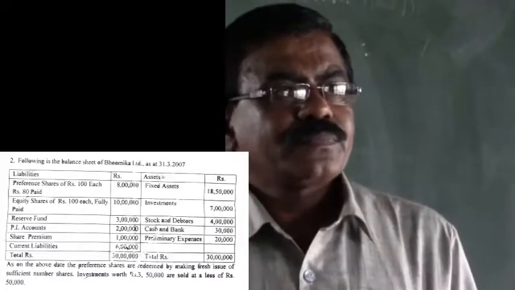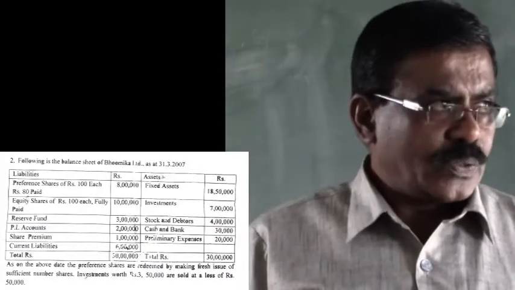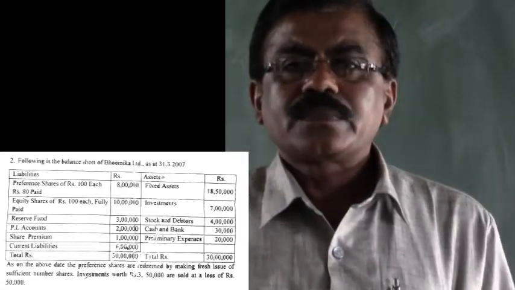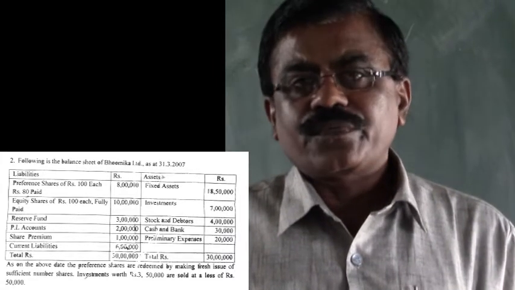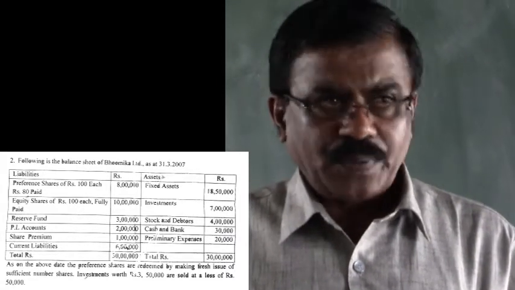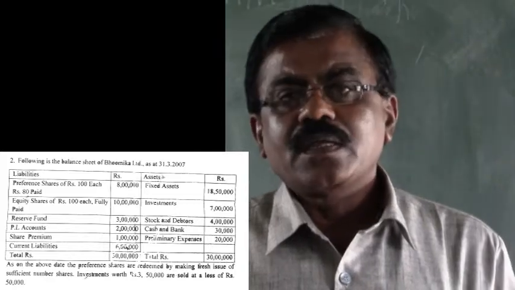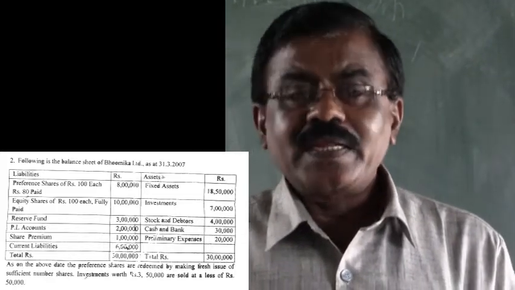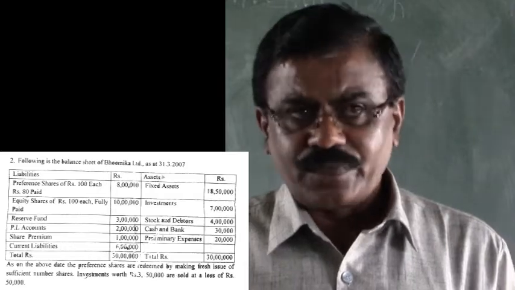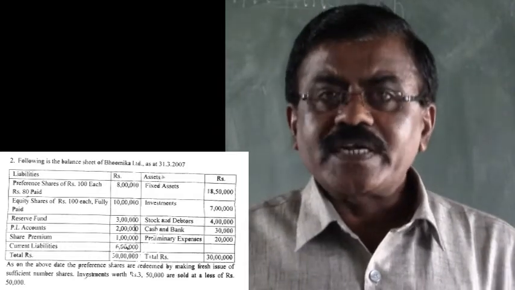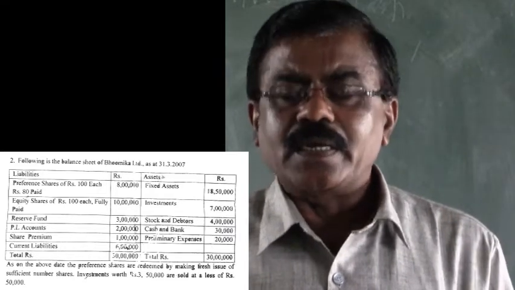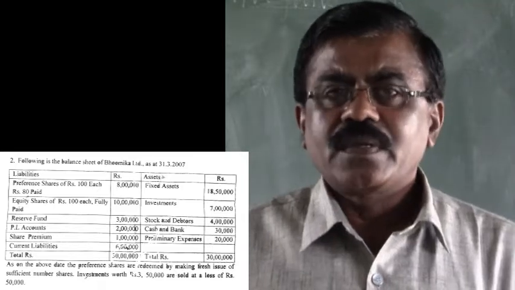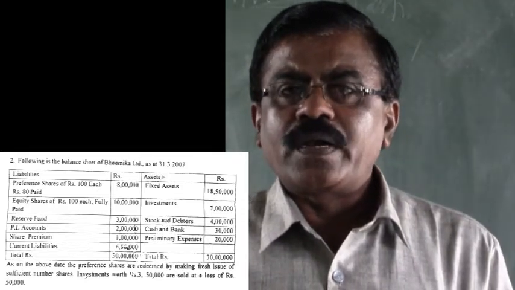In this problem, I try to cover the calculation of new shares to be issued by the company. It is connected with volumes 1 and 2, where I gave the idea of preparing the analysis of redemption of preference shares and how it is useful for passing journal entries and preparing the revised balance sheet.